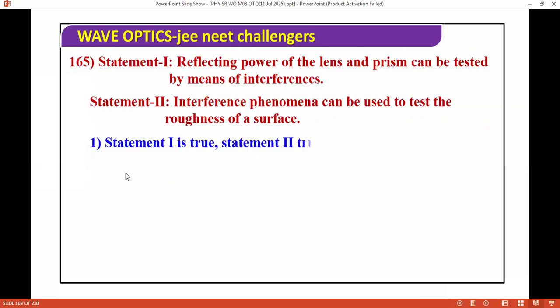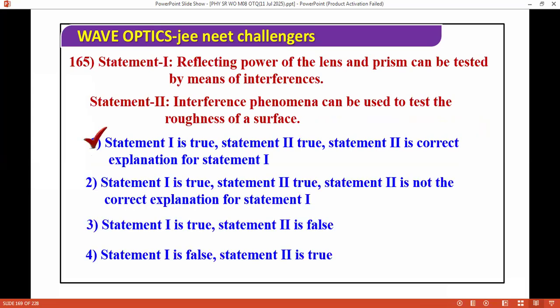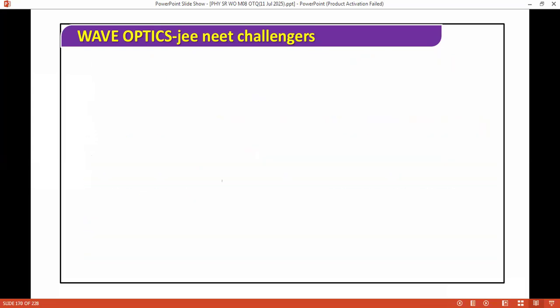This is the question. Reflective power of the lens and prism can be tested by means of interference. Interference phenomena can be used to test the roughness of surface. We have this option, so both is correct. Correct explanation.